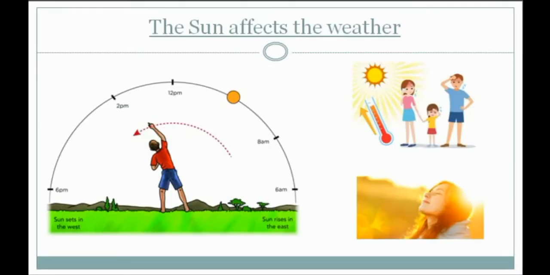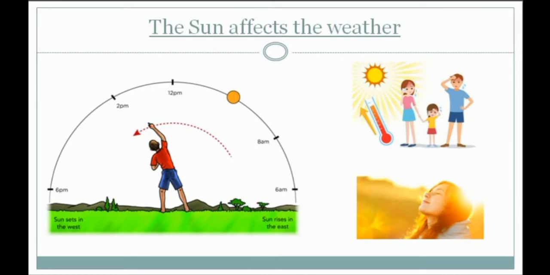Now let's see how the sun affects the weather. So during morning and evening, you will notice that the rays of sun are slanting. They are not straight. This is because the sun is low in the sky. As you can see in the picture, at around 6 a.m. and 6 p.m., in the morning and in evening, you will notice that the rays of sun are not straight. They are slanting. Okay. And at noon, the sun is overhead. Around 12 p.m., the sun is overhead and the rays fall straight.